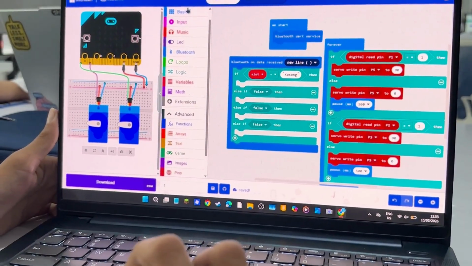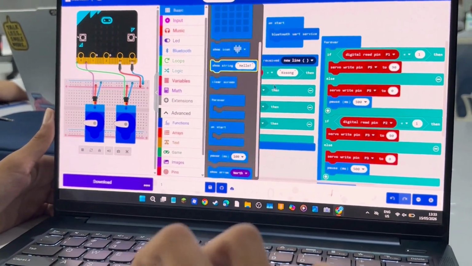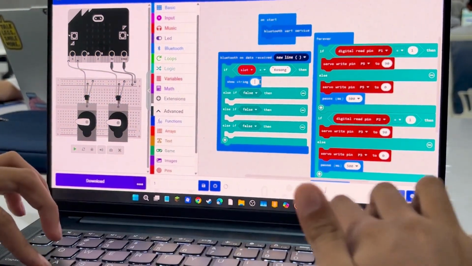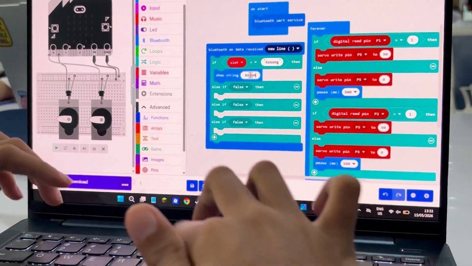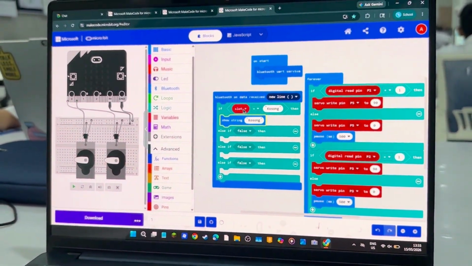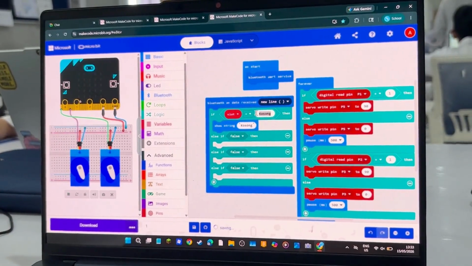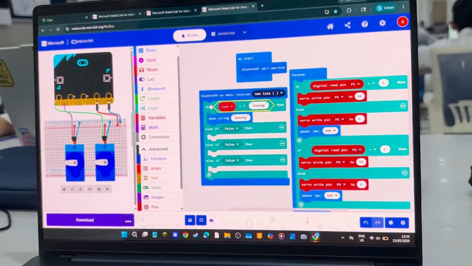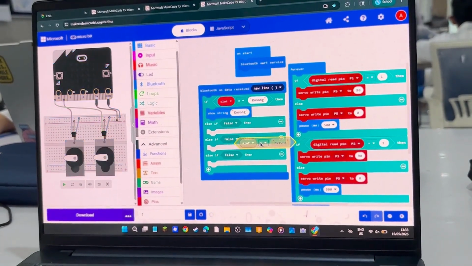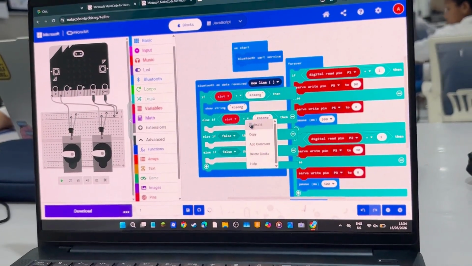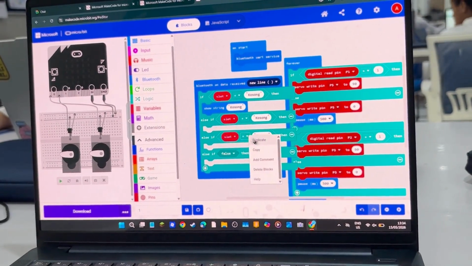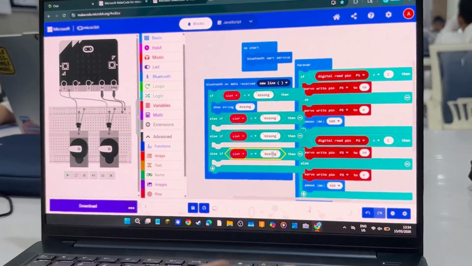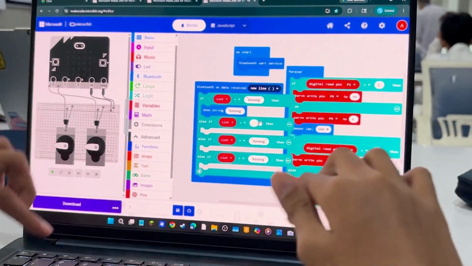It will show the string in the micro:bit, kosong, like this. After that, we just copy again. It's faster if we copy or duplicate.